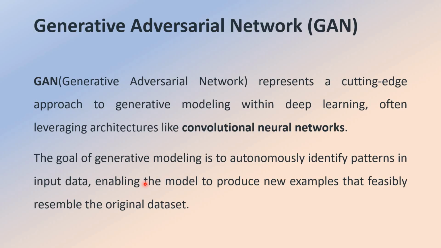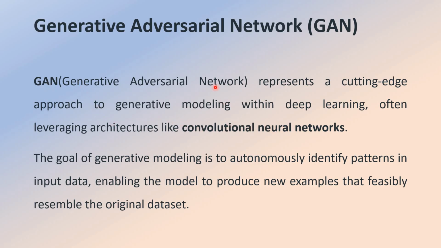And then generative adversarial networks. This represents a cutting-edge approach to generative modeling within deep learning, often leveraging architectures like convolutional neural networks. The goal of generative modeling is to autonomously identify patterns in input data, enabling the model to produce new examples that feasibly resemble the original data set. So what is the goal of this? First of all, we see generative adversarial neural networks. These are again convolutional neural networks.